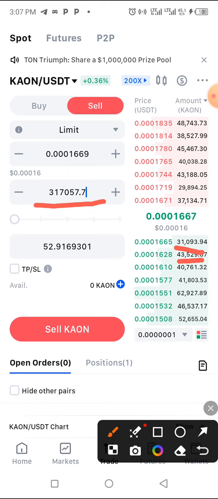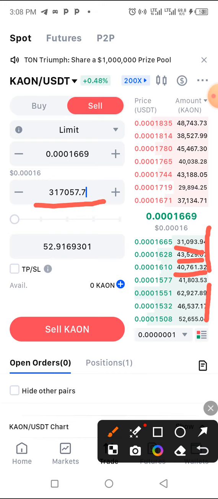43,000, 610,000. That means from this point to this point is where we will make profit. But if they are buying at lower prices, on this side, we will not make much profit. We will not make profit. So for you to make profit, it should be from 1610 to 1665. That's where you will make 16.8.